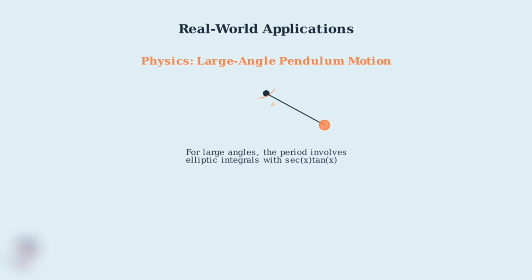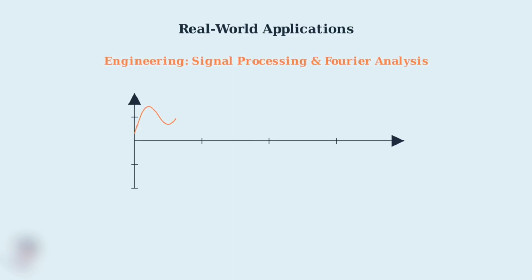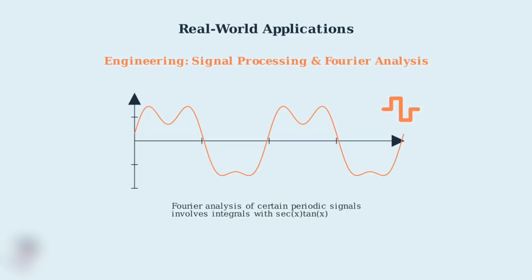These complex integrals contain terms with secant x tangent x, making our integral essential for precise calculations in mechanics and oscillatory systems. In engineering, particularly in signal processing and communications, Fourier analysis is used to decompose complex signals into their frequency components. When analyzing certain periodic functions and solving related differential equations, integrals involving secant x tangent x frequently appear in the mathematical framework.